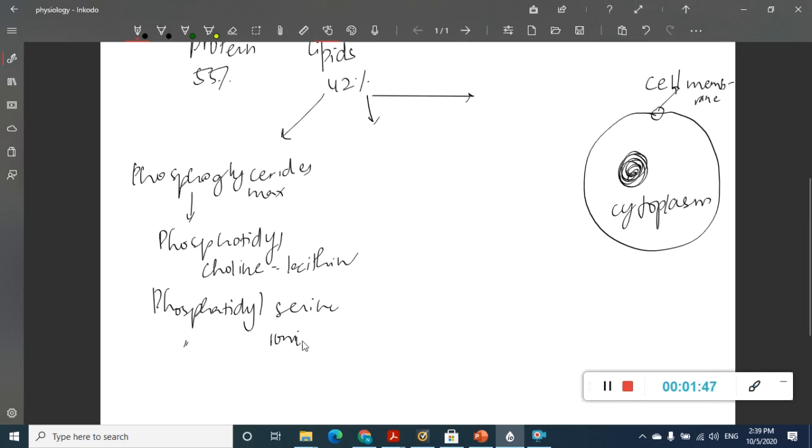All these are phospholipids. These phosphoglycerides are a part of phospholipids.